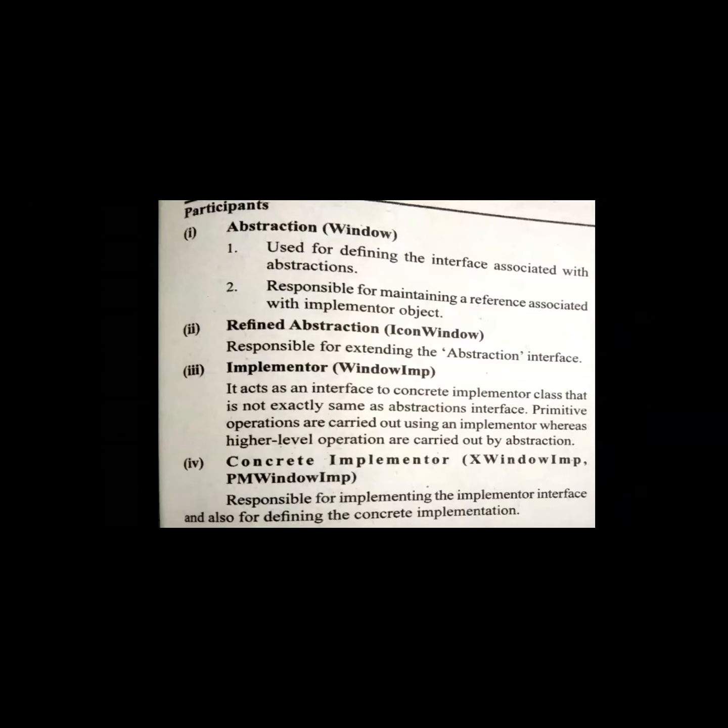Now, participants. I already said this in the case of creational patterns also. When we explain one thing, we try to explain all these issues. For example, what is the motivation, what is the applicability, what are the consequences, collaborations, which tools are used, how many participants are there. We try to explain in each and every case.